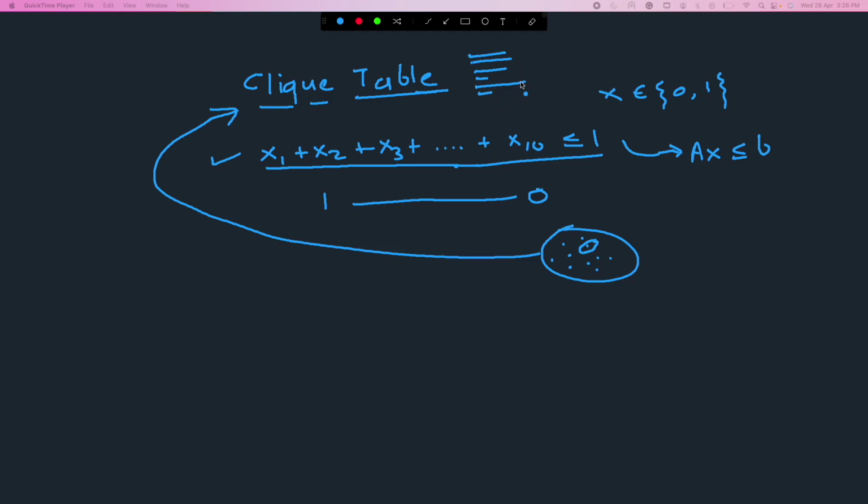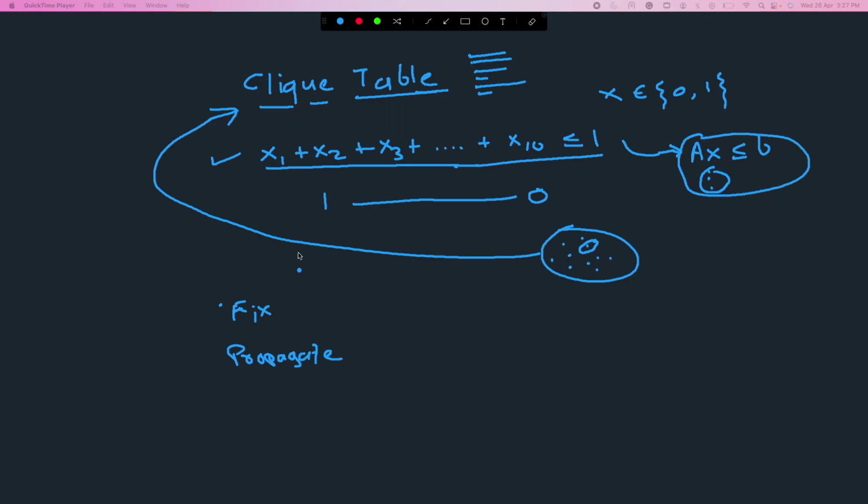Some cliques might be bigger, some cliques might be smaller, and so on. So how can we use this clique table information for guiding our fix and propagate? What these people do is that they pick variables which are part of larger cliques. When I have to fix one variable, I have a lot of choices. I have 10 here, and a lot of variables in this entire MIP.